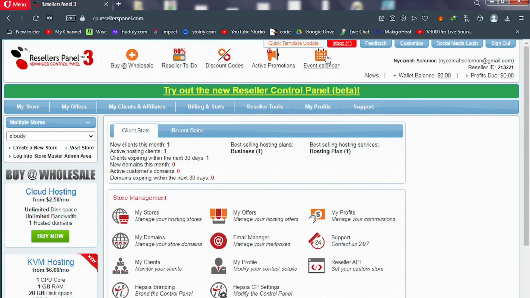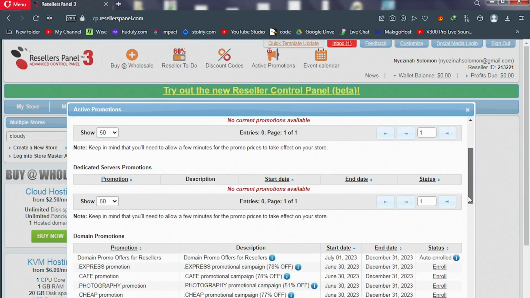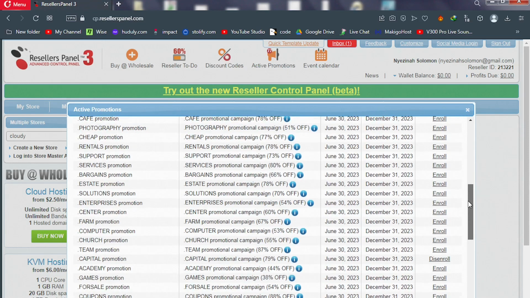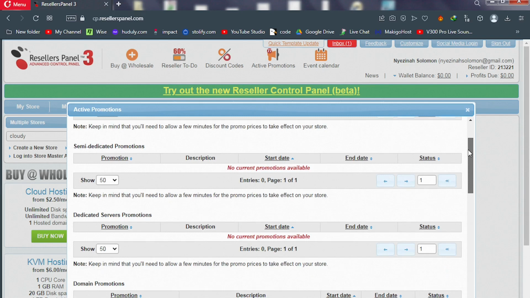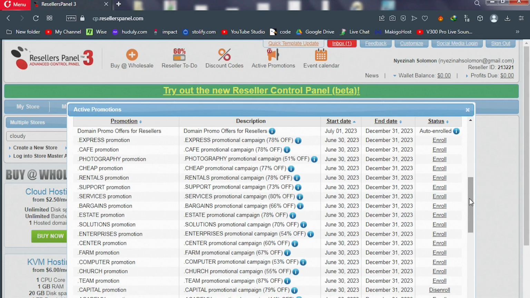If you are at 60%, you are good to go. Next, let's look at active promotions. This option contains all your promotional offers, domain names that are in promotion, services that are in promotion. So if you want to also have some of your services in promotion, something like this domain extension, .estate domain name, if you want it to be in a promotion stage, please click on enroll.